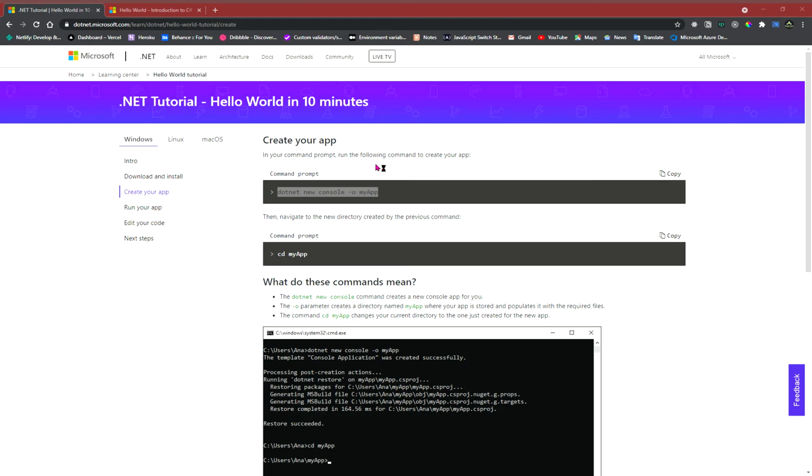Okay, so we have the code here, and it says that you have to build a file and do this. Just say yes, yes, yes to everything, and Visual Studio Code is gonna do it on its own. It's gonna install all the required files, and it's also gonna pop up that if you want to add support for C Sharp on Visual Studio Code, you need to install the C Sharp extension. If you haven't installed it, it's gonna pop up on the screen, but you can also go manually here and install this.